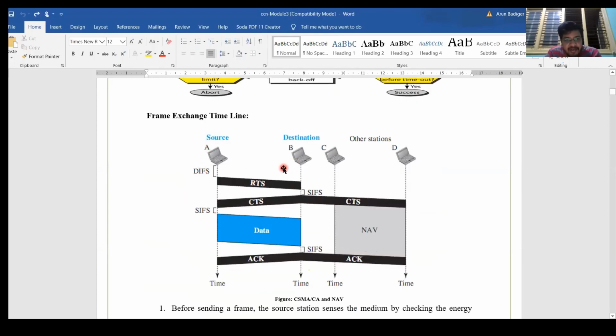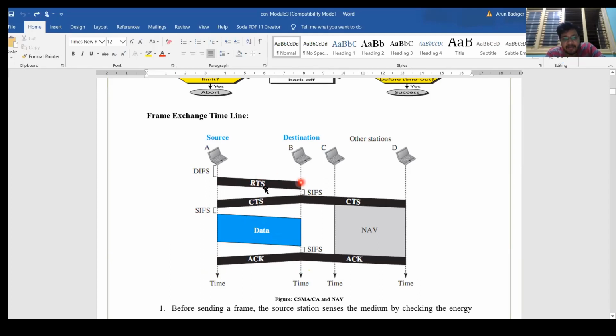If two devices want to communicate, what do we do? First we wait for DIFS, then send RTS, that is request to send. If the channel is not busy, the receiver waits for SIFS, then sends back clear to send. When clear to send is received by A, it waits again for a short interframe space. After that it starts sending the data. Once the complete data is received, it will send back the acknowledgement. This is the process. RTS and CTS are control signals, this is the data which is sent, and the acknowledgement is again a control signal sent back.